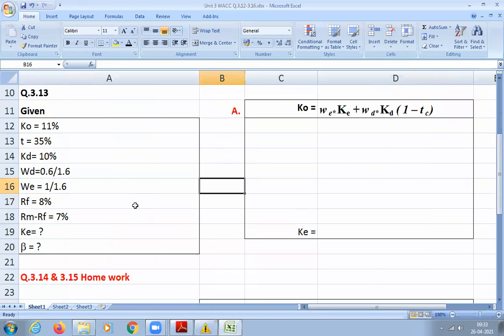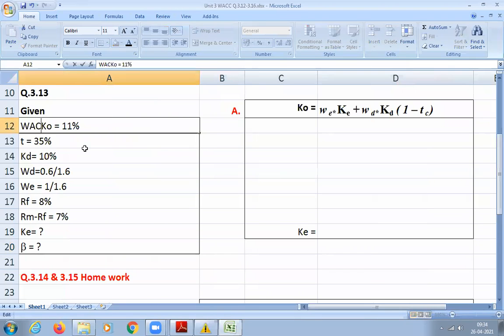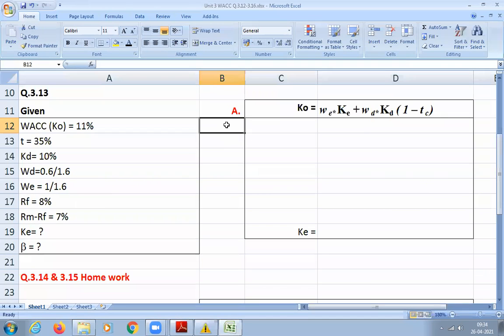Anyone? We can calculate using the weighted average cost of capital, which I already know. It is 11%. Weighted average cost of capital, that is WACC. We call it K naught. K naught indicates WACC. So WACC is directly given.